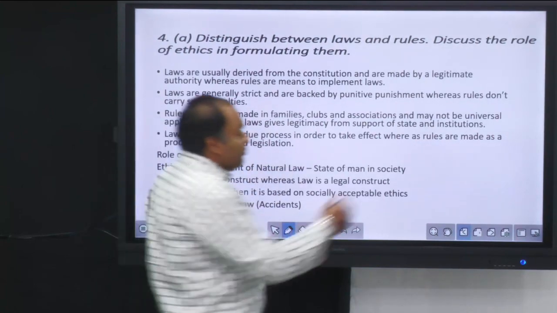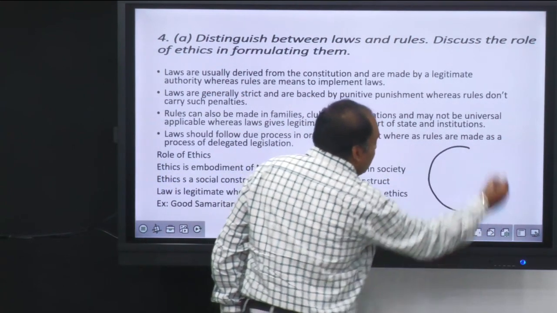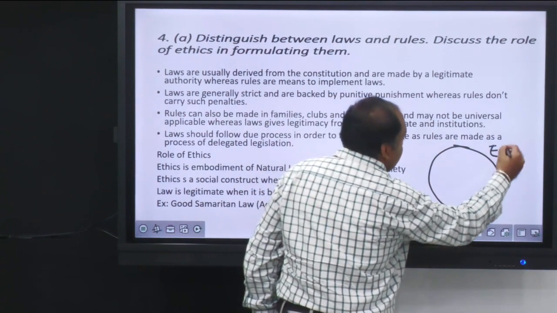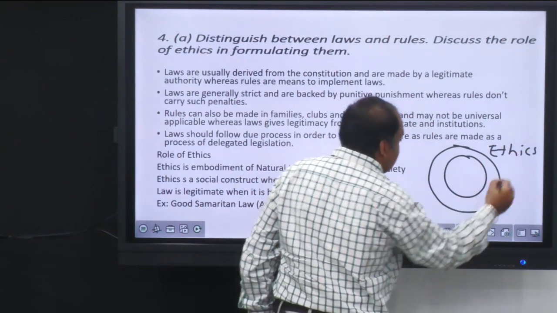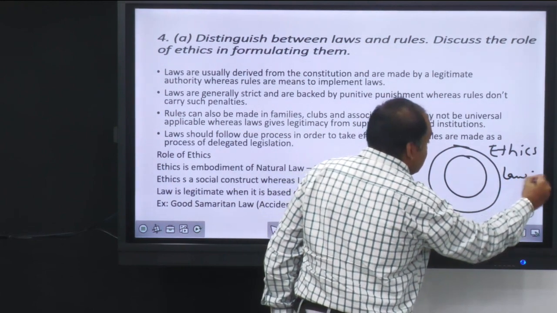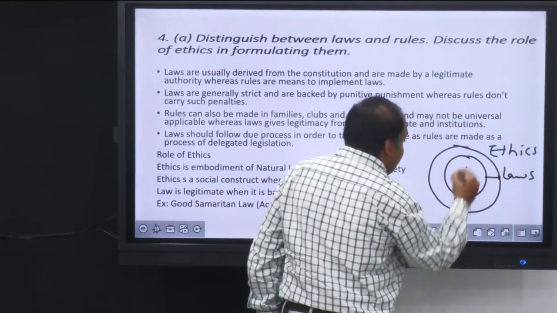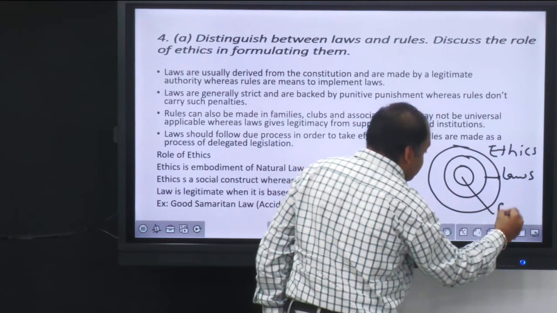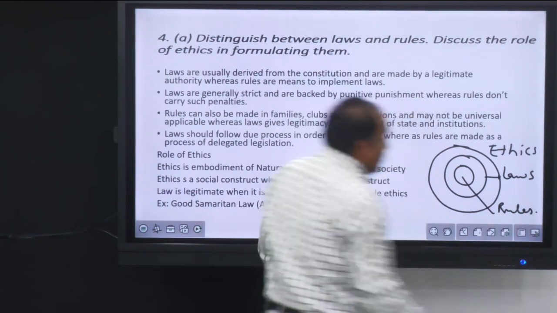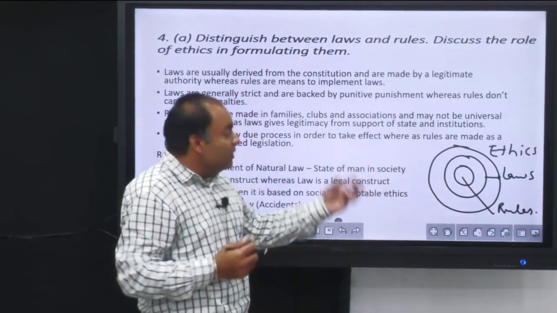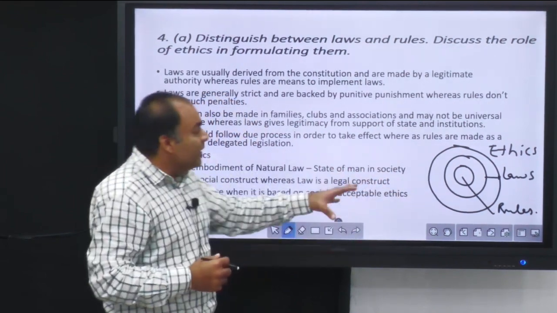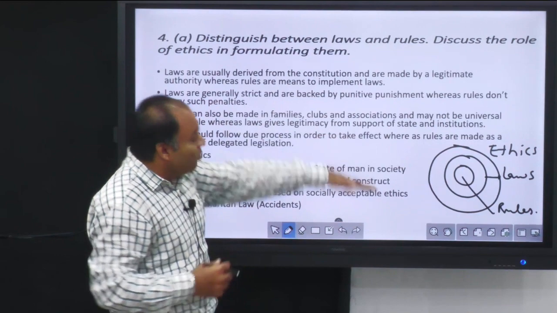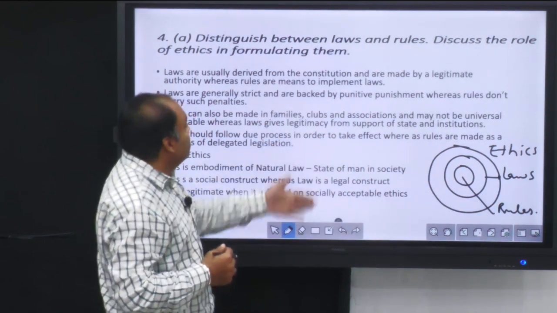If we see the broader spectrum, we have ethics here, then we have law, then we have rules. So if we see ethics as a broader dimension, then comes law, then come the rules to follow the law. Let's understand what the question is asking: what is the role of ethics, what is the role of law, what is the role of rules.